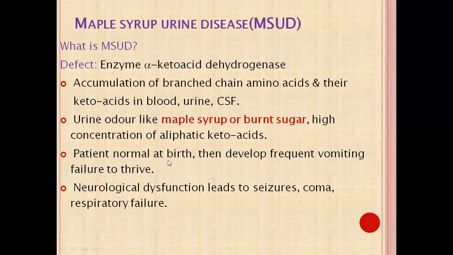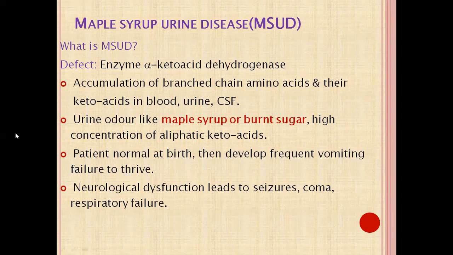The patient is normal at birth, but develops frequent vomiting and failure to thrive. Neurological dysfunction will lead to seizure, coma, and respiratory failure, and finally it will lead to death. So in this case, questions like what is MSUD and what is the enzyme defect can be asked in a case study.